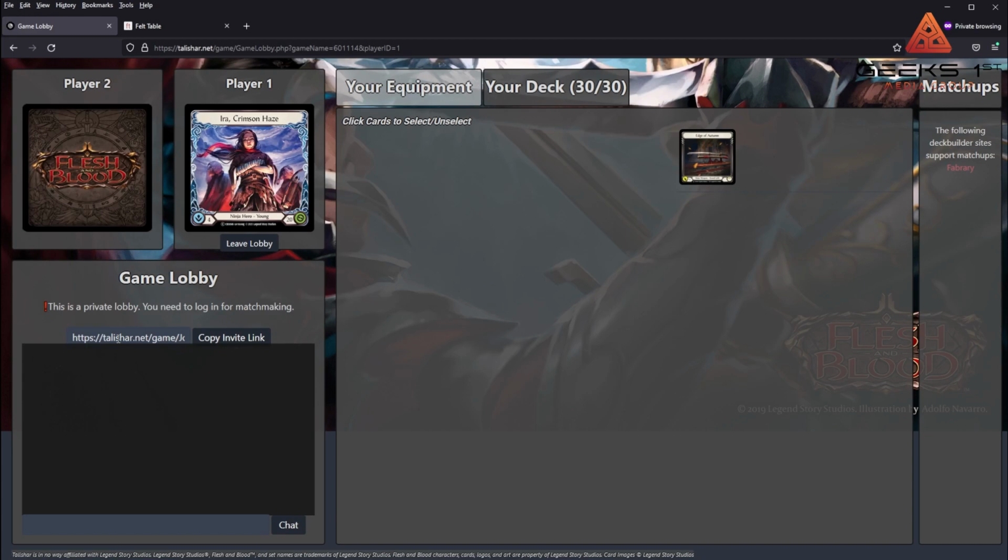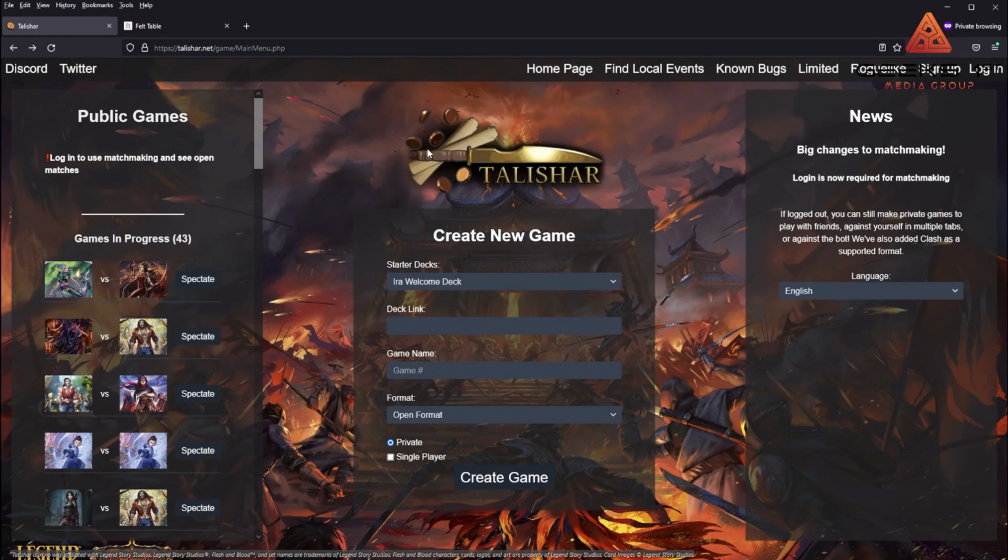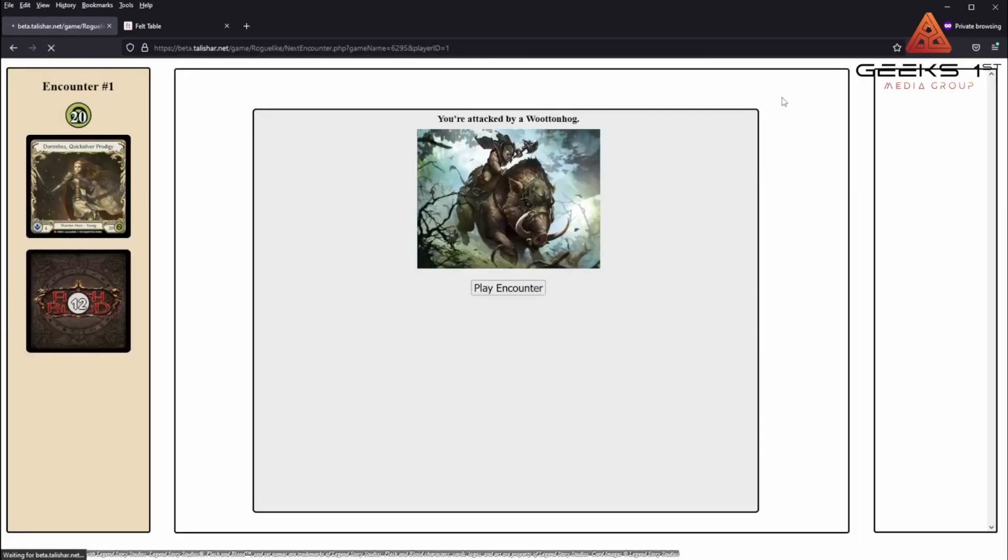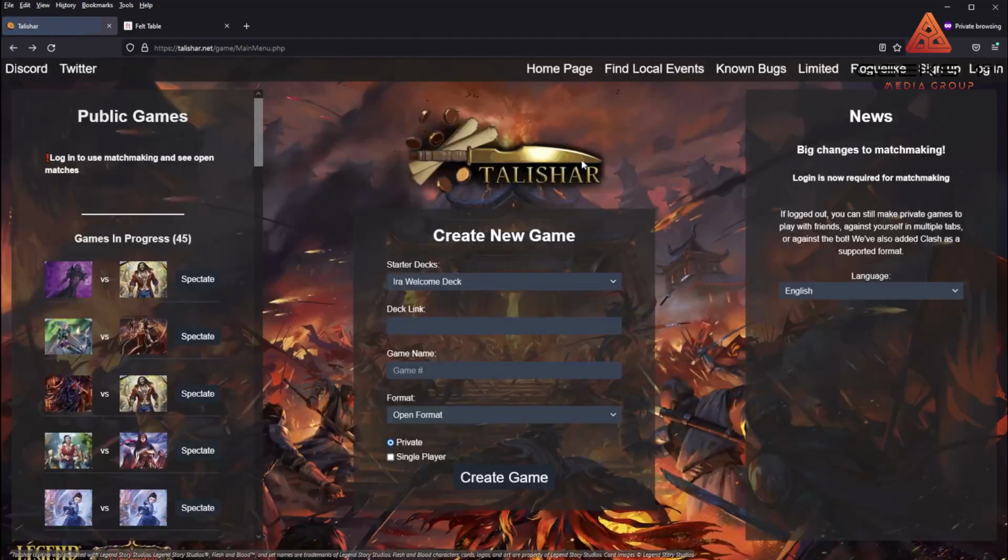The biggest thing about the Talishar interface is that it is super simple, and you can basically just load up deck slugs, which is their term for using things from, as an example, FabDB. So a lot of this ecosystem is very integrated, and you'd be able to basically play and test out different decks. There's also statistics and very interesting modes, like roguelike here. So I won't go into that, but again, more things to check out. But I highly recommend checking out the online play if you have a small window of time and want to try to get a game in.